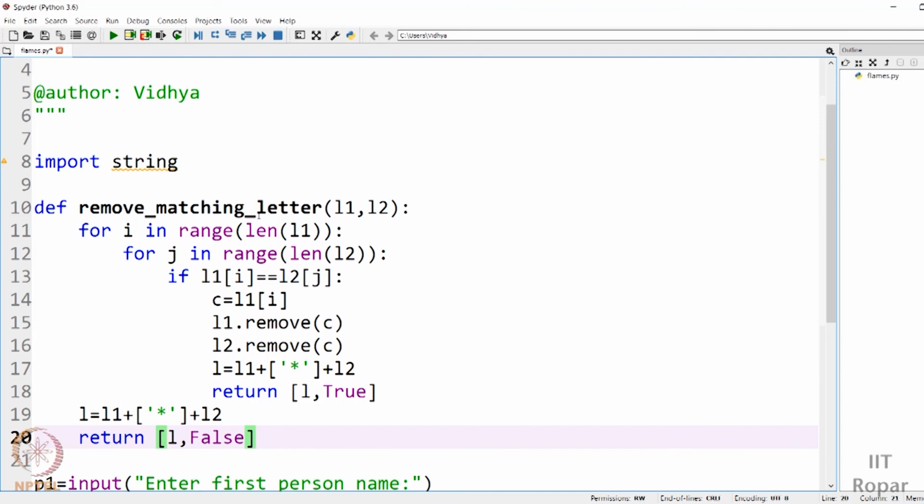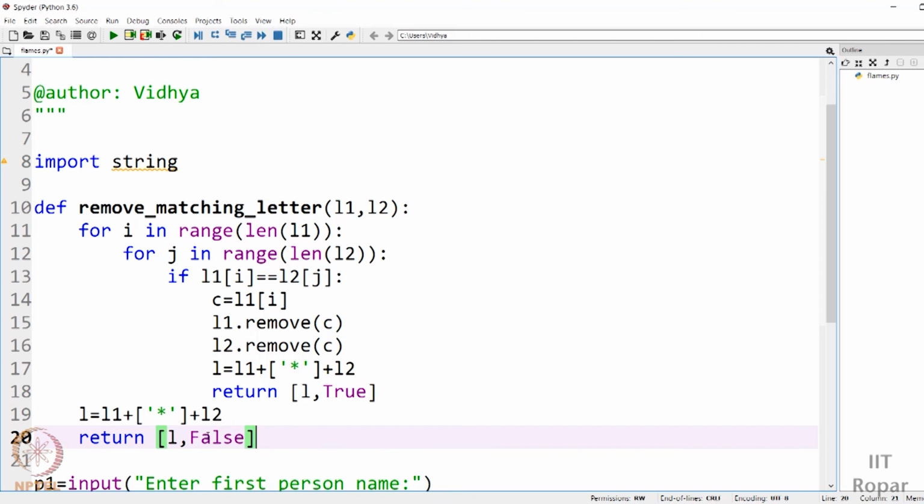Basically you run through the loop, you check for each letter whether that letter is present in the next list anywhere. If it is present, you remove that matching letter and you return the concatenated list and return true, stating that there was a matching letter and it was removed. If there is no matching letter, you do the same concatenation process, return the concatenated list and say false, stating that there were no matching letters.